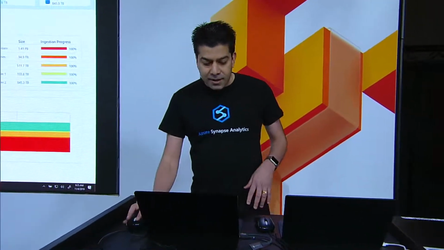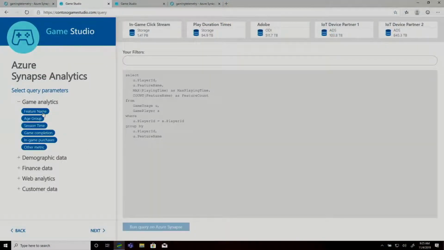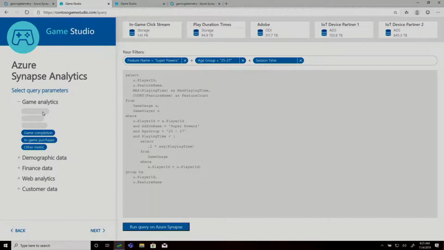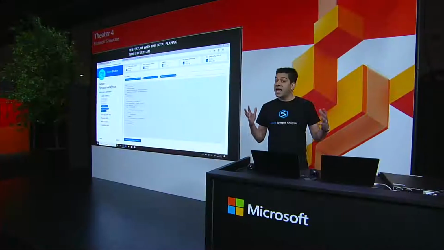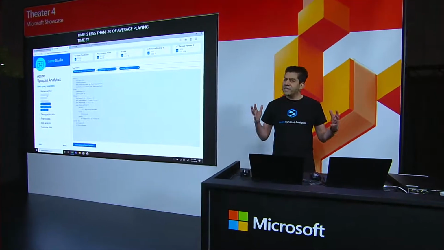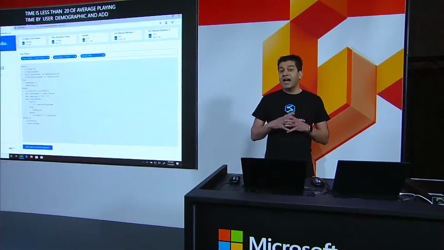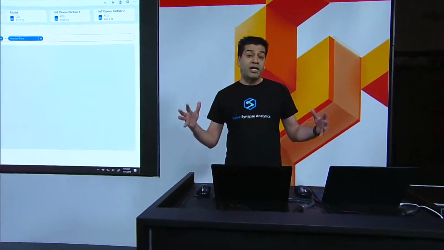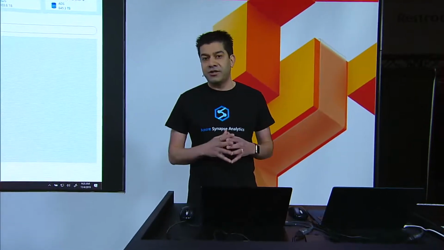Now, to start, I'd like to find out the longest playing duration of players per feature, where the total playing time is less than 20% of the average playing time, filtered by user demographics and add-on feature names. Now, this may sound like a simple query, but it's actually quite complex because we're accessing and joining data across multiple, very large, disparate data sources.